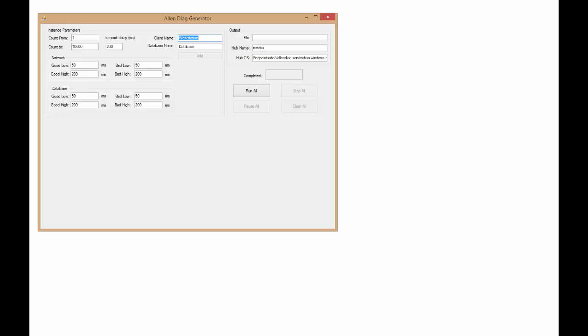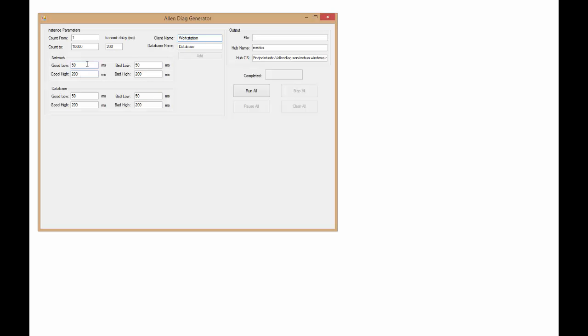But before I do that, let's just take a quick look here at what the program actually looks like running. And in order to do that, you have to configure the program. So this is the diag generator program, and you can see it's got different characteristics on here. It's got information about what the